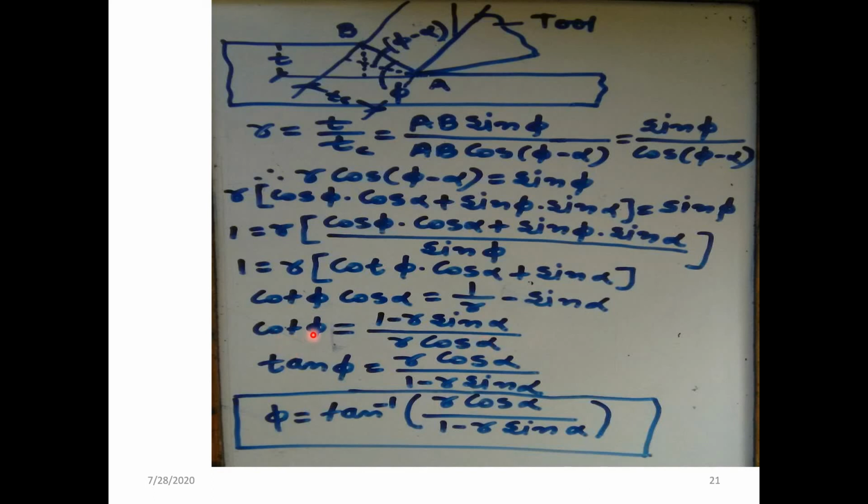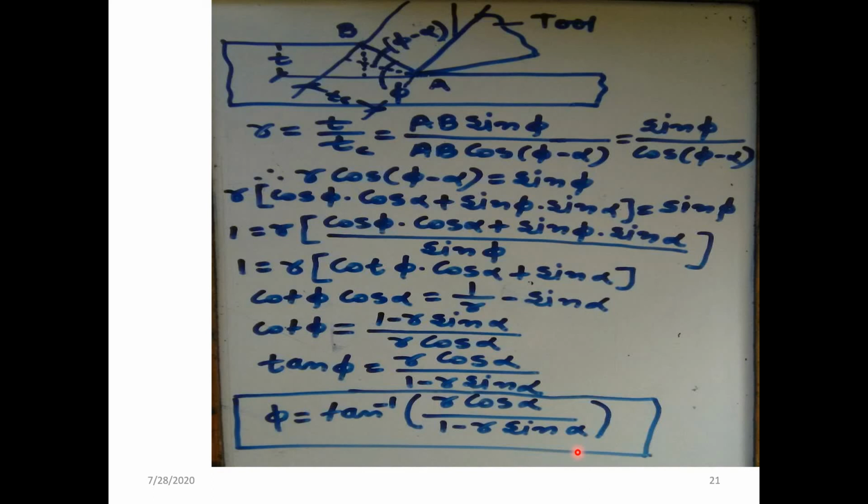So cot of phi is equal to that, and since 1 by cot is tan, tan of phi is equal to r cos of alpha divided by 1 minus r sin of alpha. Accordingly, phi is equal to tan inverse of r cos of alpha divided by 1 minus r sin of alpha.